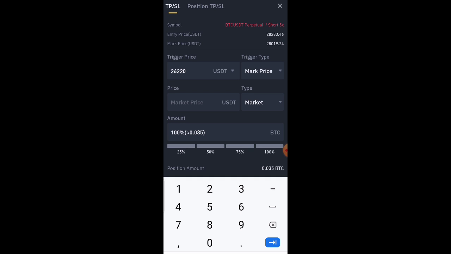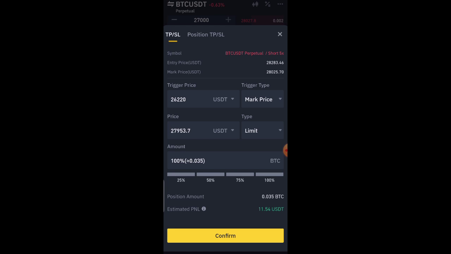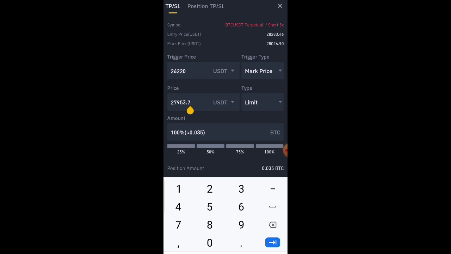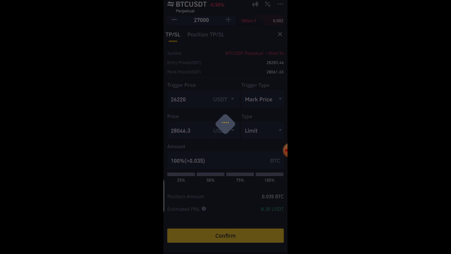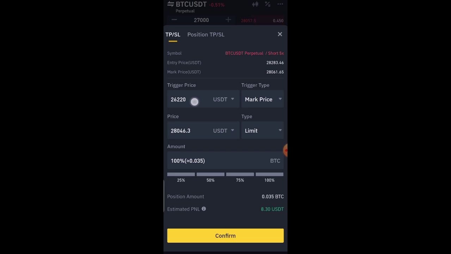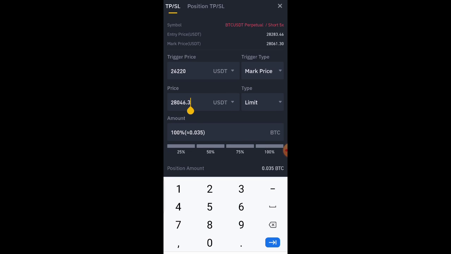I'm going to change it to, because what I'm setting now is I'm using stop limit order. So I'm going to click on this market now and change it to limit, so that this one can also show, right? You can see that before it wasn't showing, it didn't allow me to edit it. Let me change back to market, so you can see I can't edit it. But if I turn it to limit now, because I'm using stop limit order, this trigger price is the stop price, and this price here is the limit price. That is the exact price that is going to take out the profit for you.